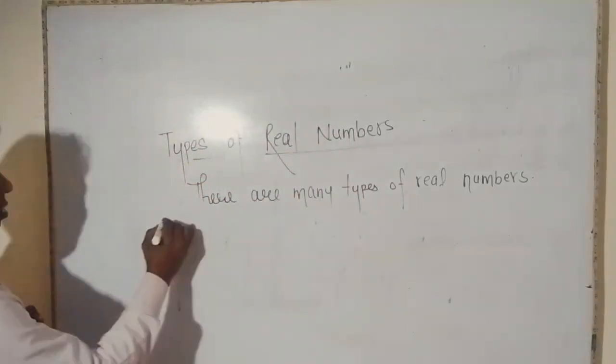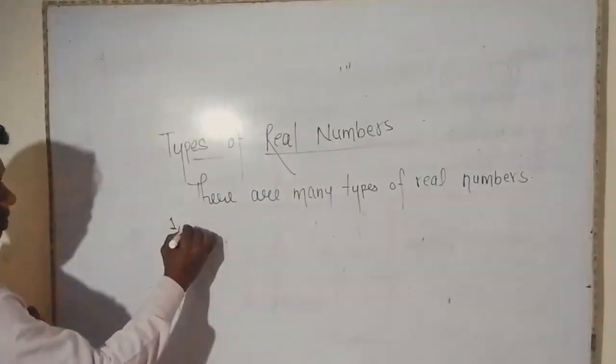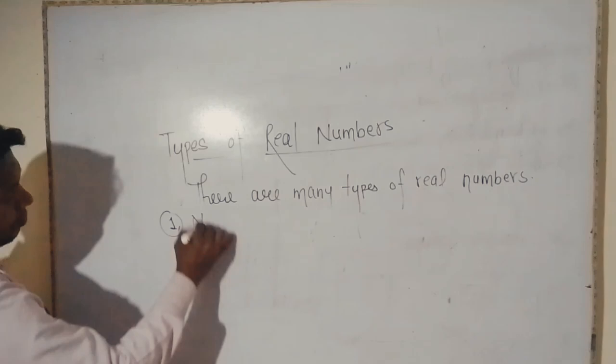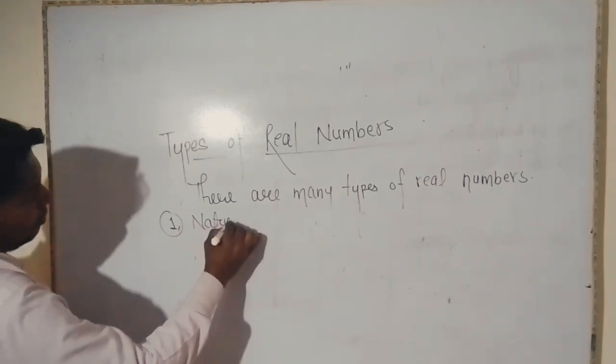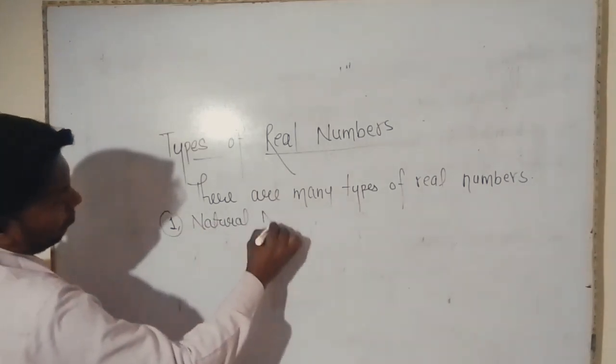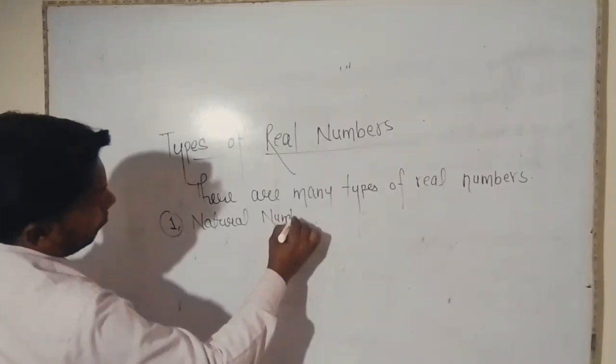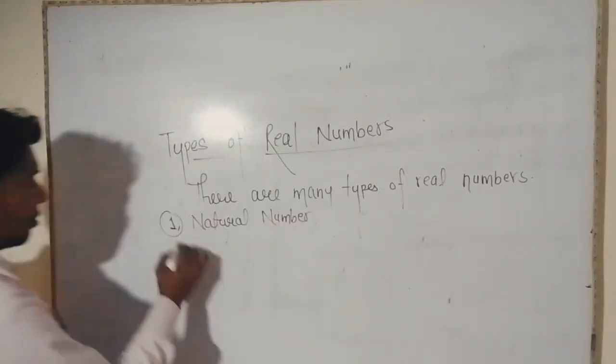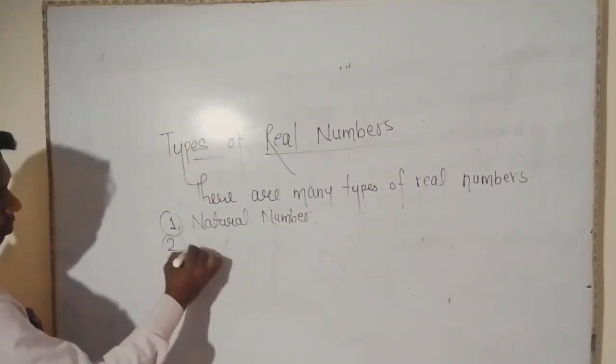First is natural numbers. Second is whole numbers.